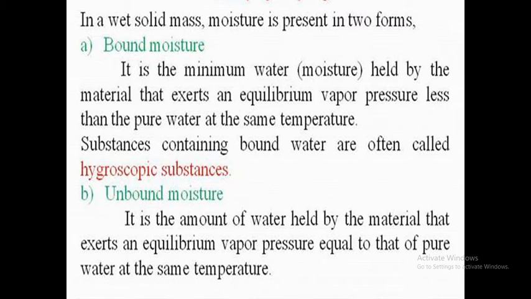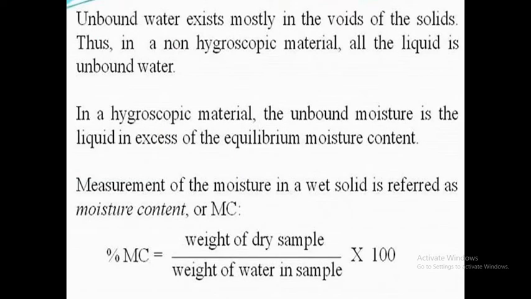So what do you observe from this definition? Wet solid vapor pressure is equal to that of vapor pressure of water at the given temperature. Are you clear or not? Unbound water exists mostly in the void of the solid. Void means there is a gap in the solid. In non-hygroscopic material, all the liquid is unbound water.